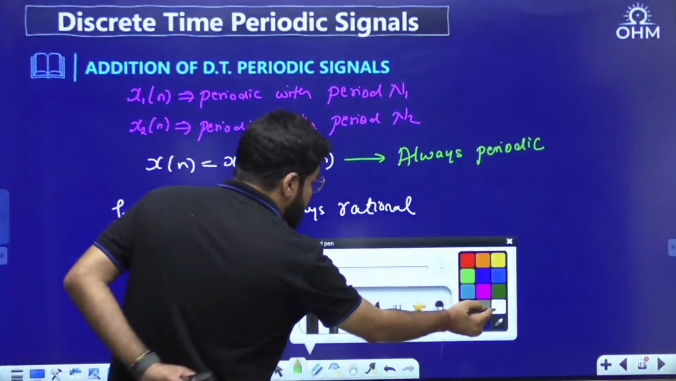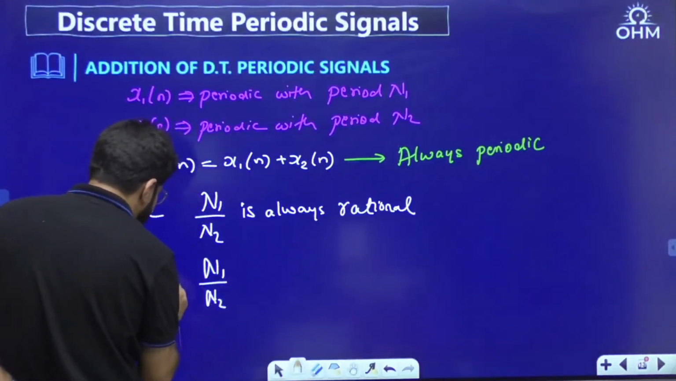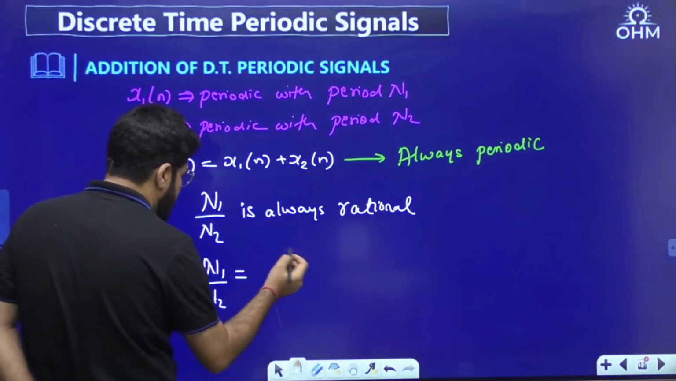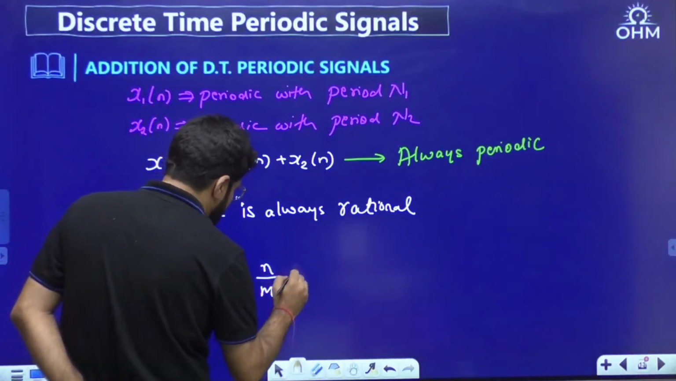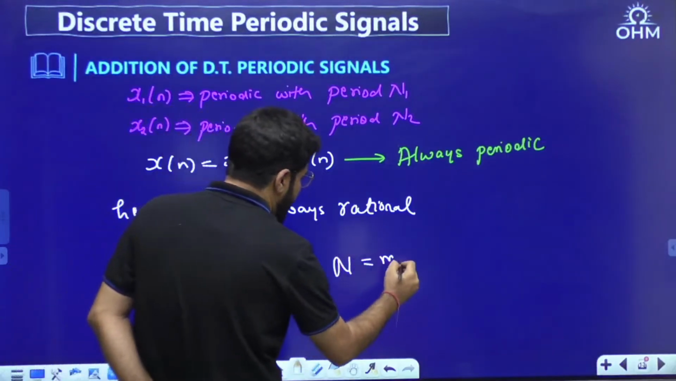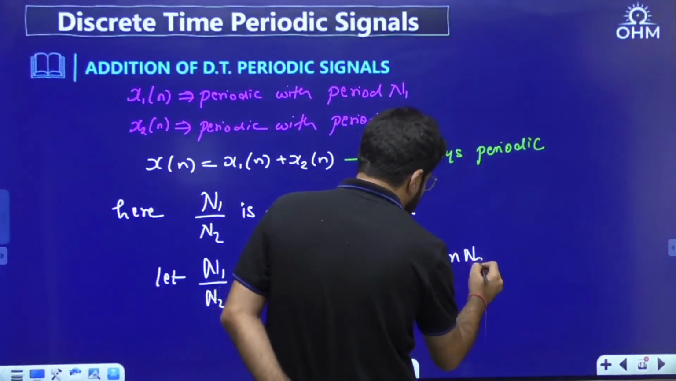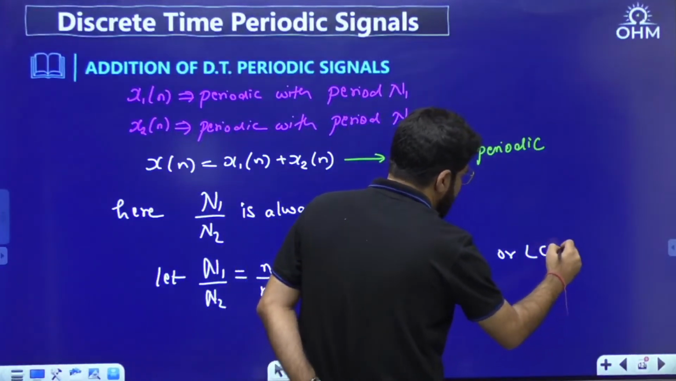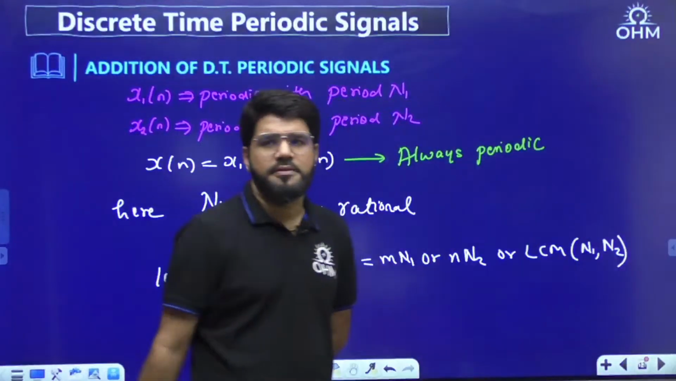So if it is periodic, again, let this N1 by N2 be equal to some ratio of two integers like n by m. Then what is the final time period? Final time period, again cross multiply, m N1, or it could be written as n N2, or it could again be written as LCM of N1 and N2. That's it.